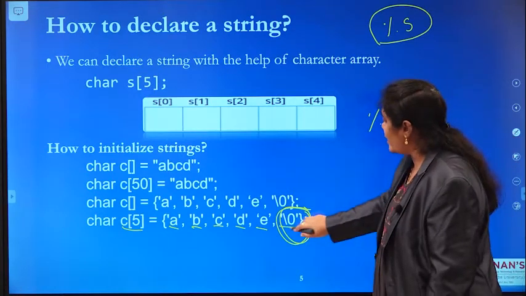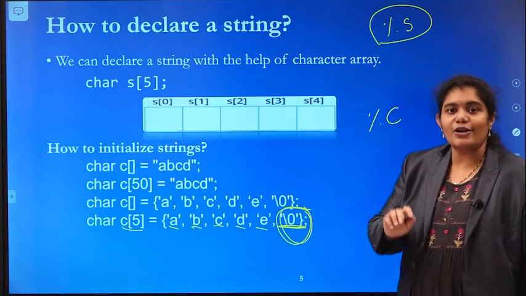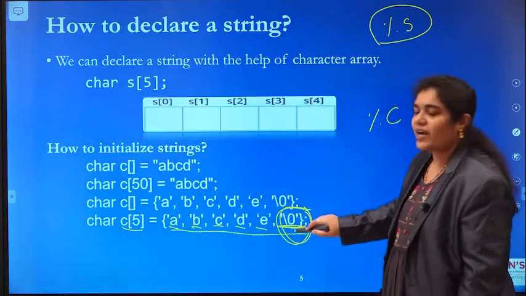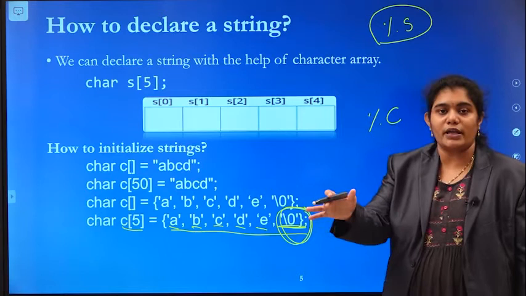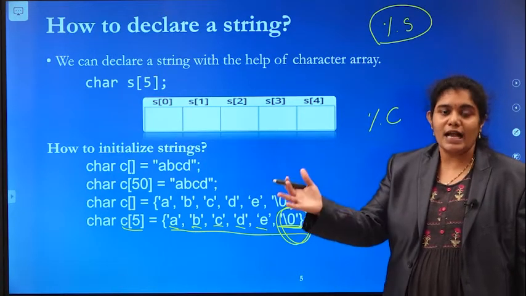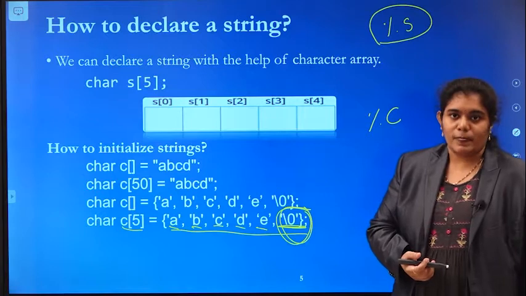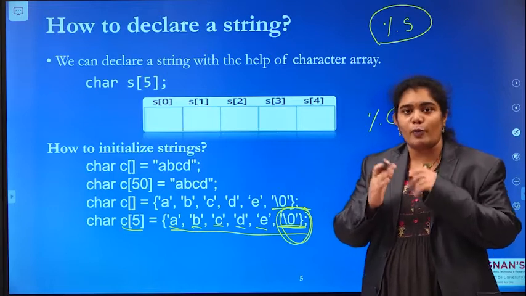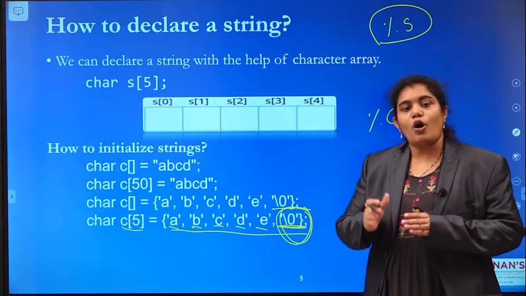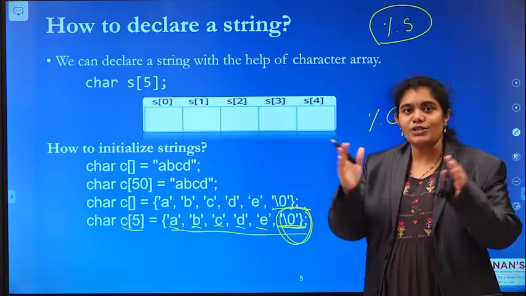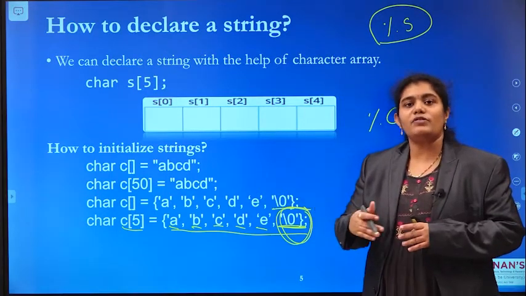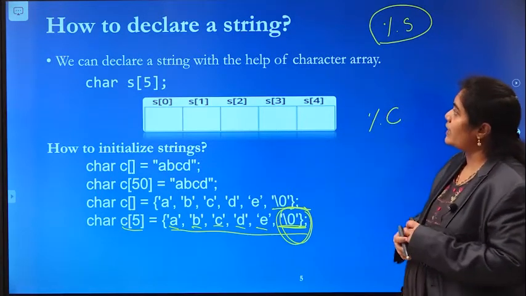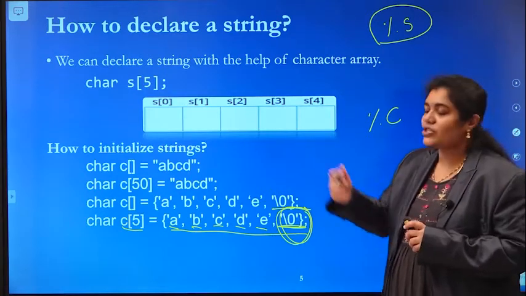So whenever you have given this null character at the end of your group of characters, the compiler automatically joins all these characters together and generates a string. So these are the different possibilities to declare a string and to initialize the string.